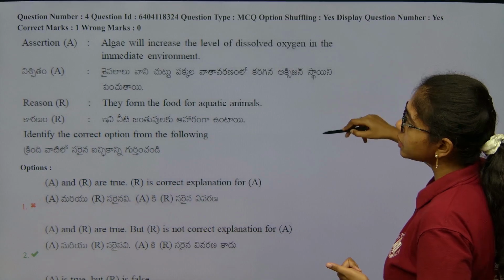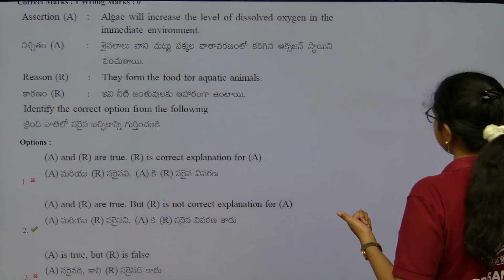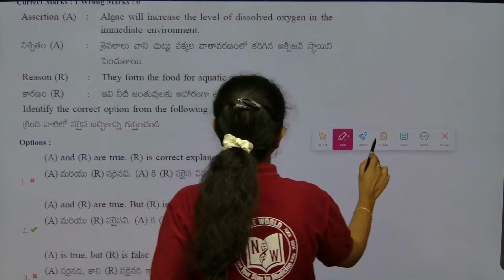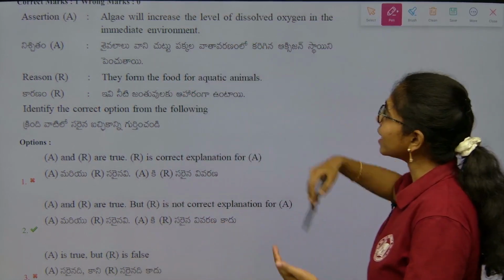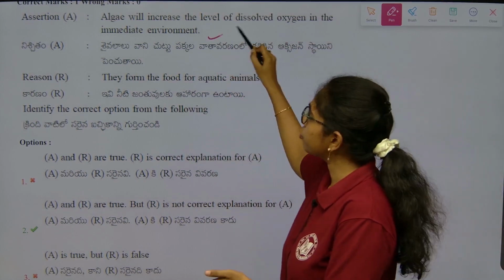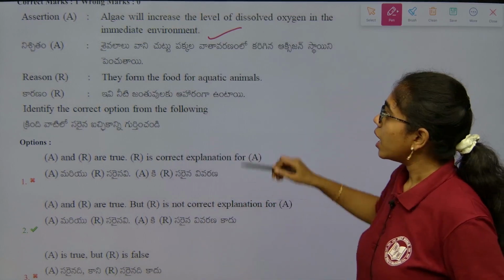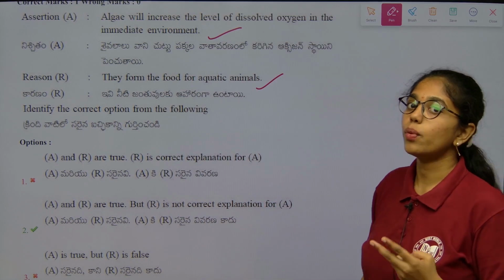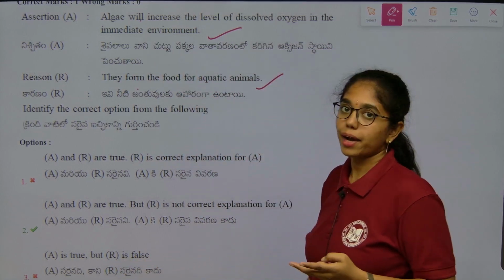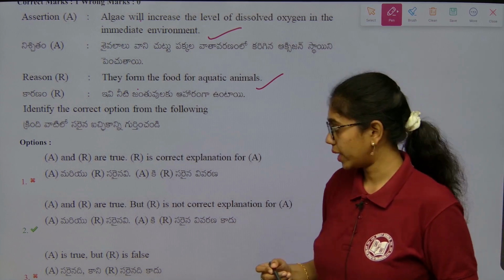So, this is again an assertion reason question. It is very important to tackle assertion reason questions. Look into it properly, where in assertion it is given that algae will increase the level of dissolved oxygen in the immediate environment. True, algae increases the amount of dissolved oxygen. Second, they form food for aquatic animals. True, algae is forming food for aquatic animals, because sometimes they are acting as phytoplankton also.